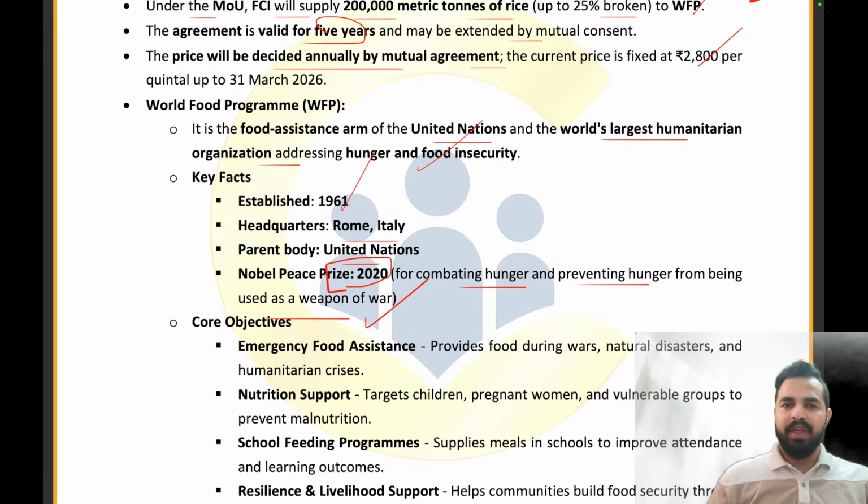So in which year was it established? World Food Program, 1961. Where is the headquarters? Rome, Italy. What is the name of the parent body? United Nations. The Nobel Peace Prize was given to the World Food Program in 2020. Now you will be telling me in the comment section who is the head.